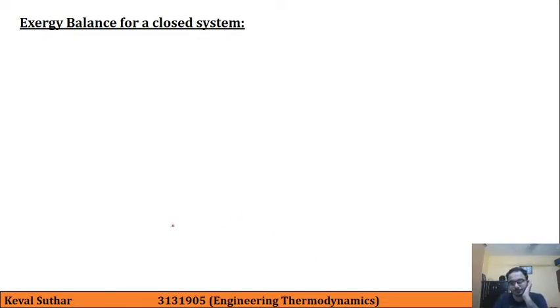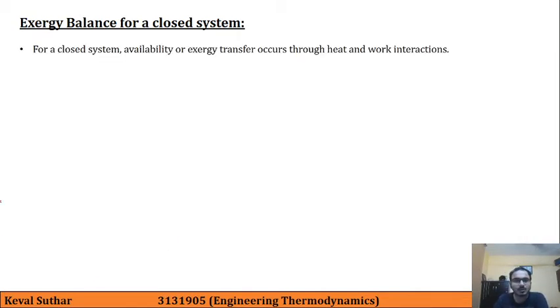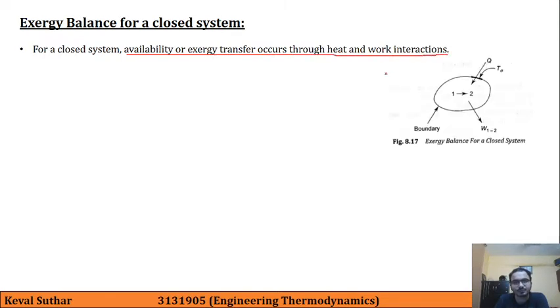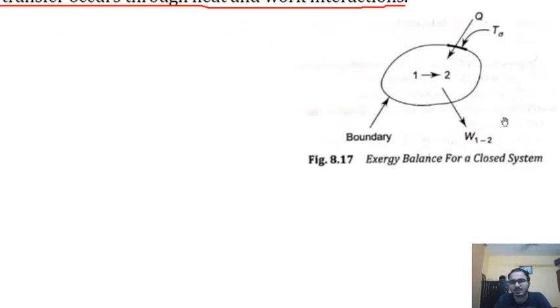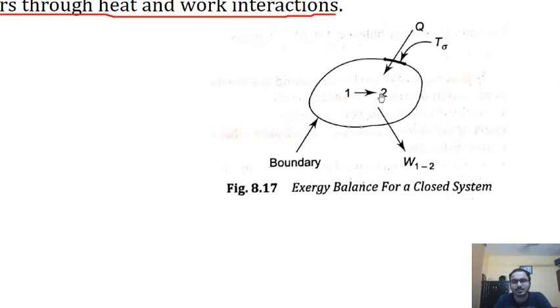So let's begin. First is exergy of a closed system. For a closed system, availability or exergy transfer occurs through heat and work interactions. So we need to focus on this figure here. This is the closed system, and this system is going from state 1 to state 2, in which at this boundary, where the temperature of this boundary is T sigma, the heat is entering through this boundary, that is Q, and we are getting work output W1 to 2.